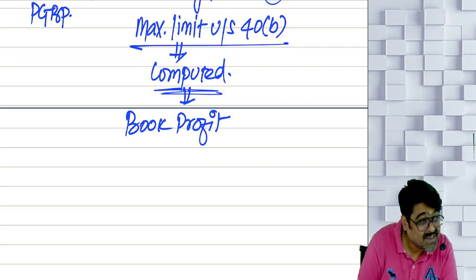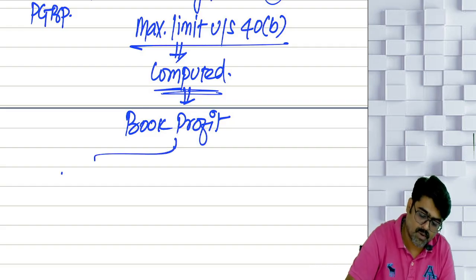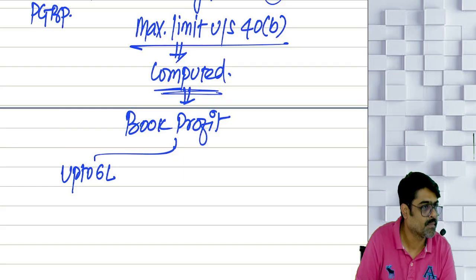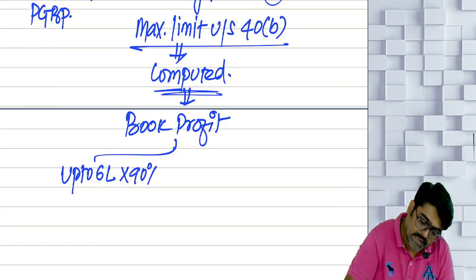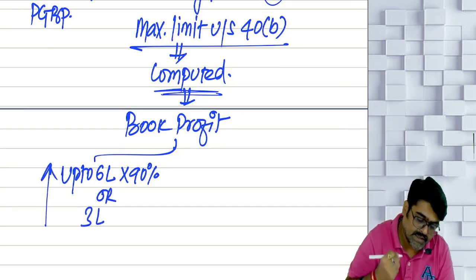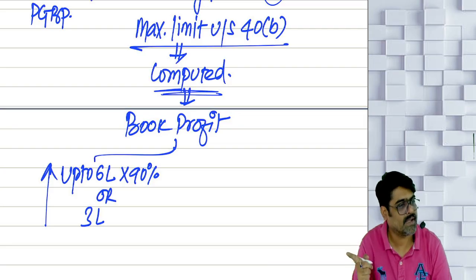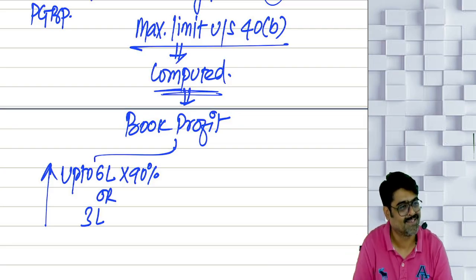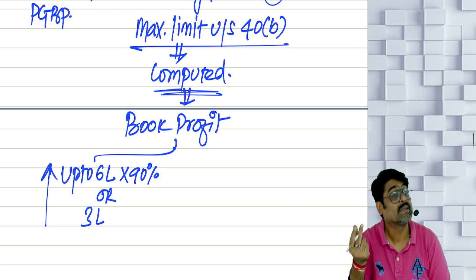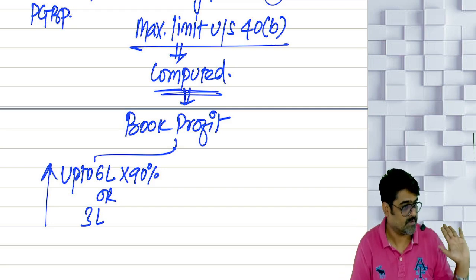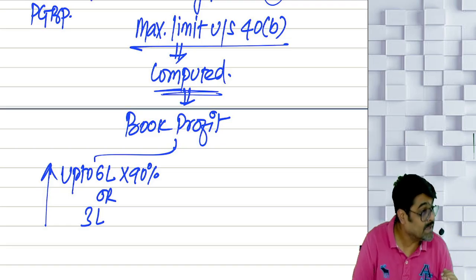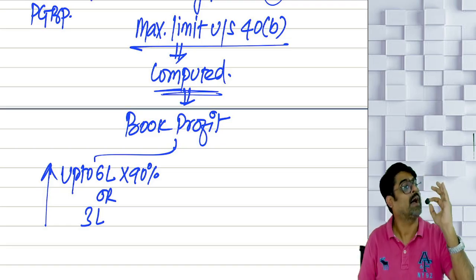Out of that book profit, on the first 6 lakh rupees of book profit, 90% or 3 lakh, whichever is higher. This limit has been changed last year. So from last year, this limit is: first 6 lakh of book profits, 90% or 3 lakh rupees, whichever is higher.